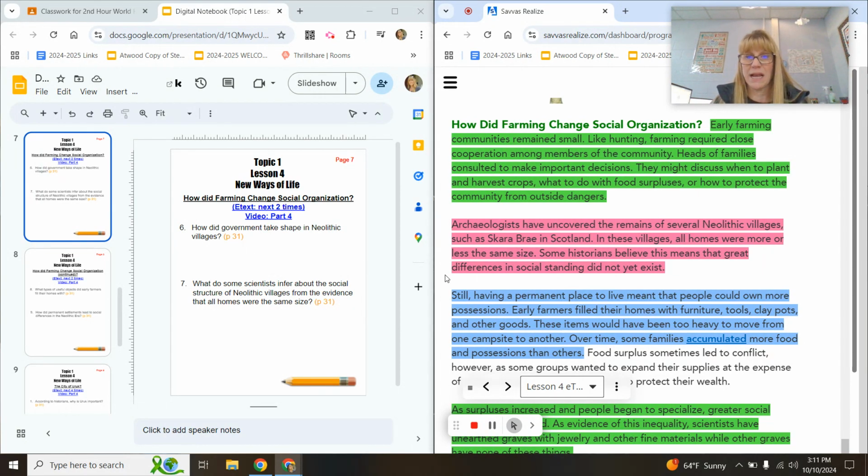Number 7 will be in this pink highlighted paragraph. What do some scientists infer about the social structure of the Neolithic villages from the evidence that all homes were the same size? So in this pink paragraph, you'll find that answer. Archaeologists have uncovered the remains of several Neolithic villages, such as Skara Brae in Scotland. In these villages, all homes were more or less the same size. Some historians believe this means that great differences in social standing did not yet exist.